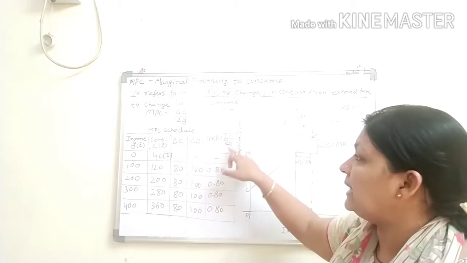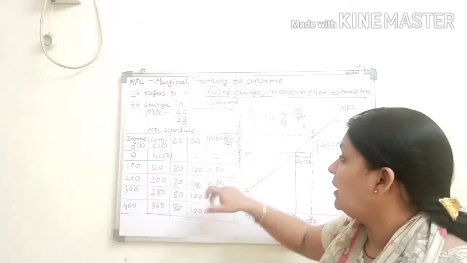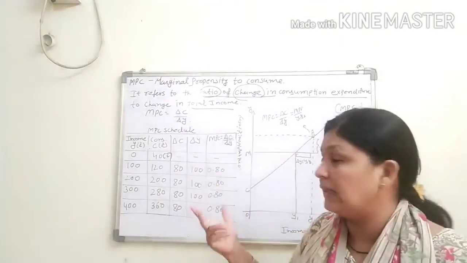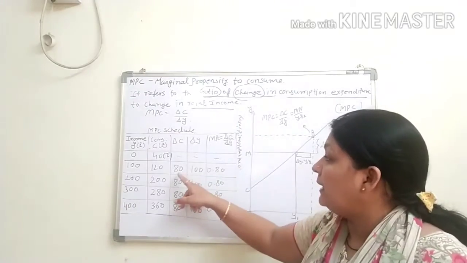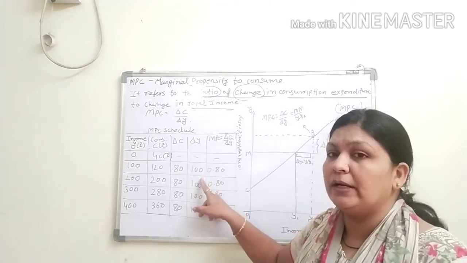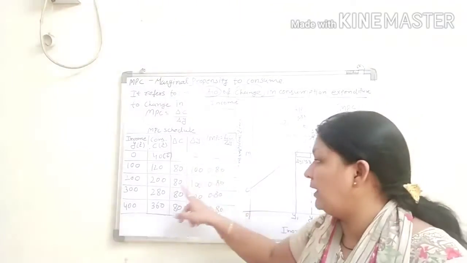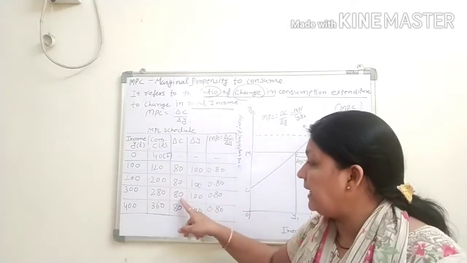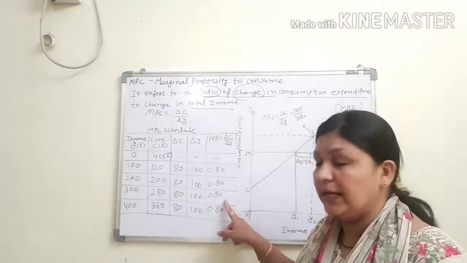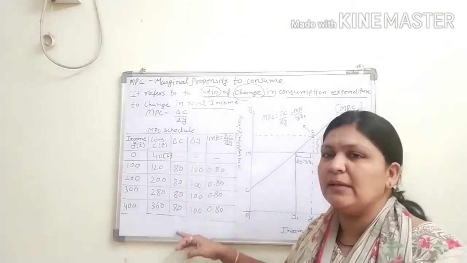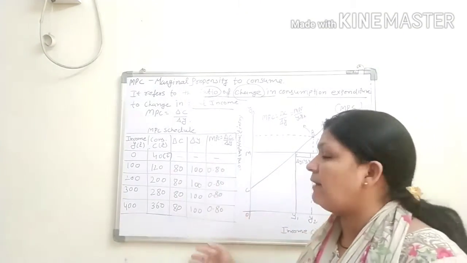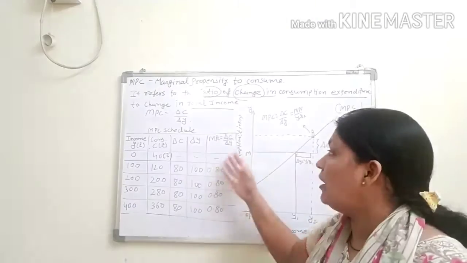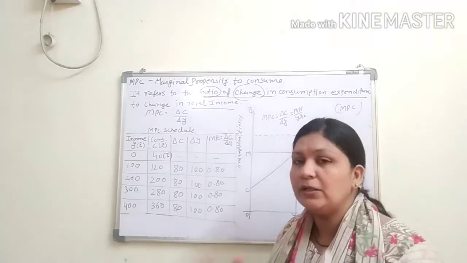Now MPC, delta C upon delta Y. First, no change, because delta C is nothing, delta Y is nothing. Now the second, 80 upon 100, it means 0.80. Here also 80 upon 100, 0.80. 80 upon 100, 0.80. It means if the change in consumption is same and delta Y, the national income level change, is same, then our MPC remains constant or same.